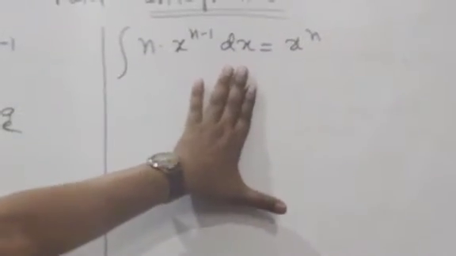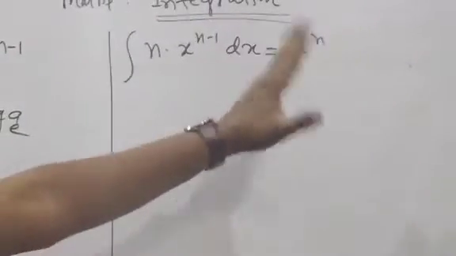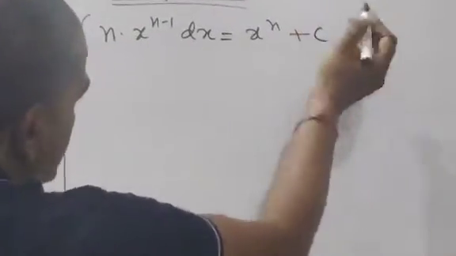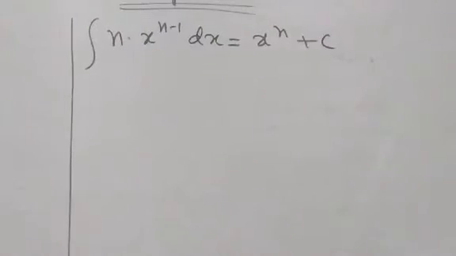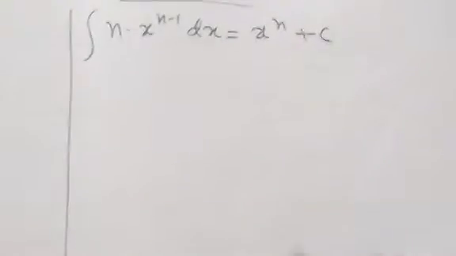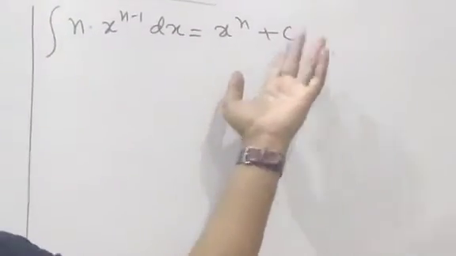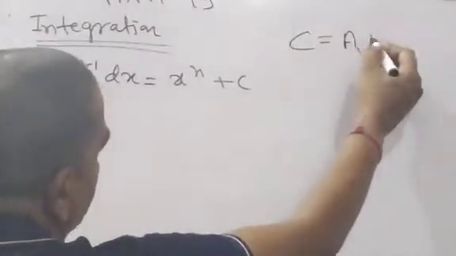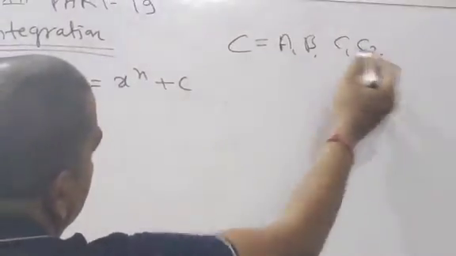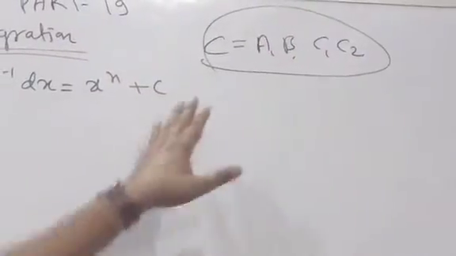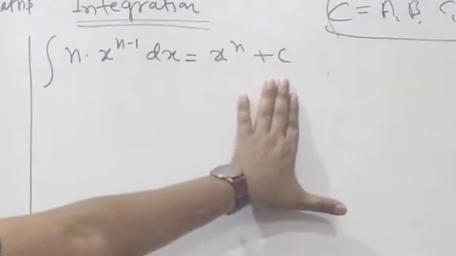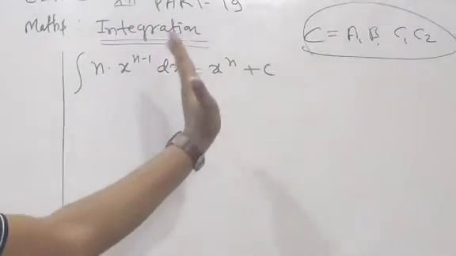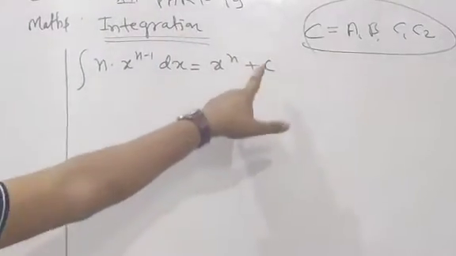And one more thing you have to learn. After integrating, we will add one constant number, suppose here c. Clear? C is an arbitrary constant. In the place of c, we can write capital A, capital B, C1, C2, it depends on you. C means constant. Which type of constant? Arbitrary constant. That's why after integration, at last we will add c.